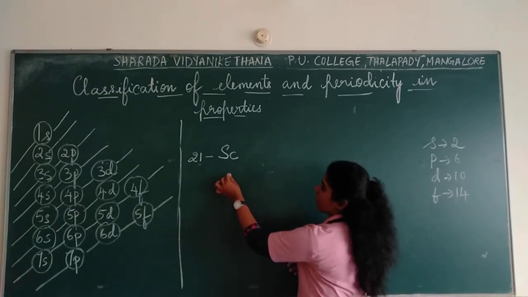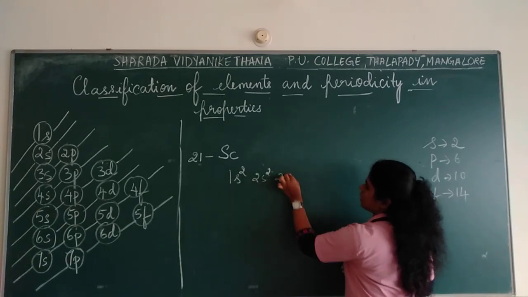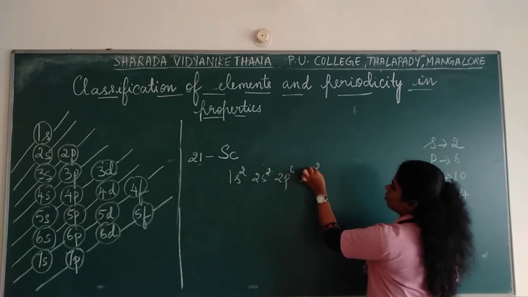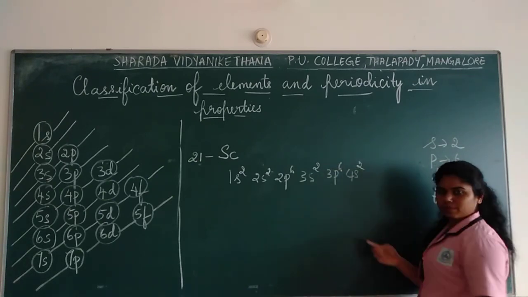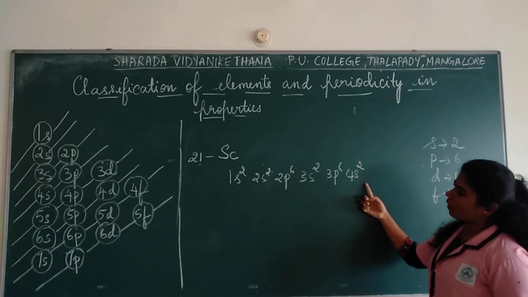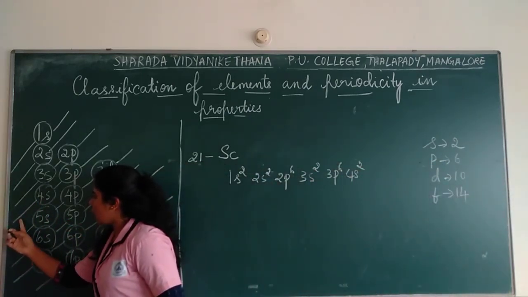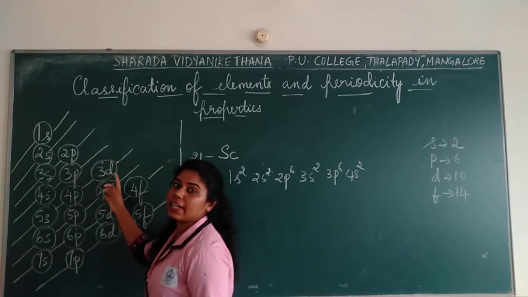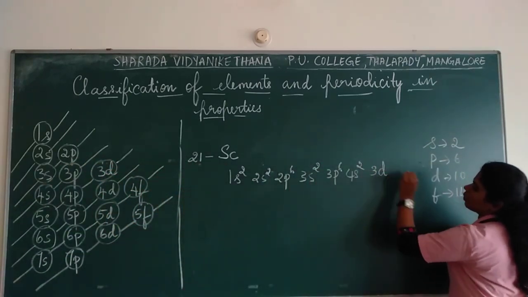If you start from 1s2, 2s2, 2p6, 3s2, then 3p6, 4s2 was filled till calcium. Correct? Then now after 4s2, where do you go? After 4s2 you have come down, there is no orbital. Now where do you go? You go to the 3d shell. So 3d is being filled from 21.